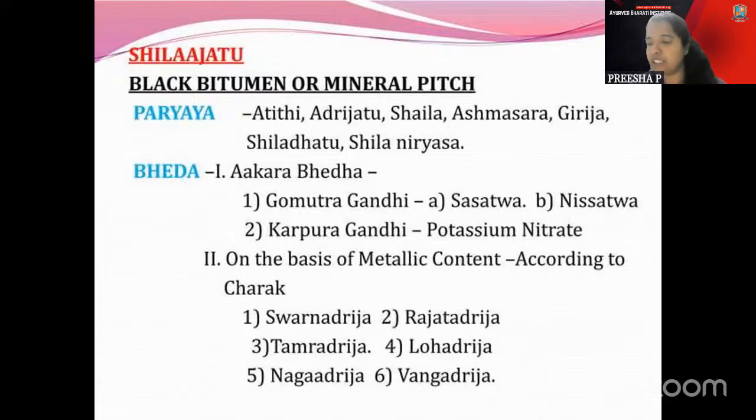Then coming to the Shilajatu. Shilajatu, you know, is asphaltum or black bitumen. Asphaltum or the black bitumen part, it is called there. So here, the synonyms are very, very important.